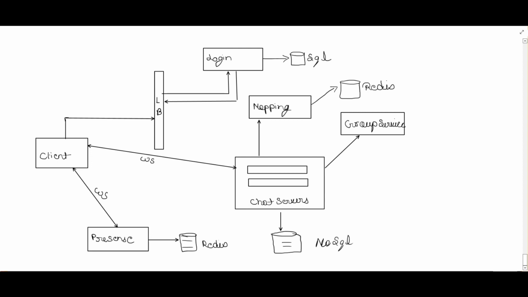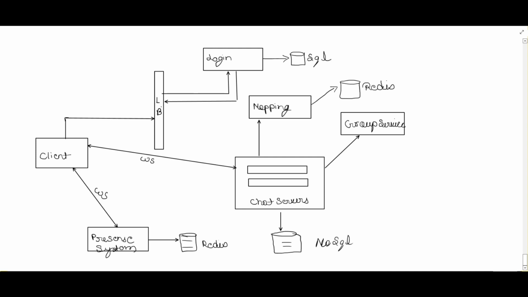In a similar way, once the client is authenticated and connected to the chat server, the client will also be connected to the presence system to update the status for online, offline, and last seen. So this is the way the status will be updated, and this is the high level design. I hope I have also explained how the individual components interact, how the messages are delivered, how offline status is delivered, how group messaging is done, and how authentication is done. And I think this diagram is also pretty clear.